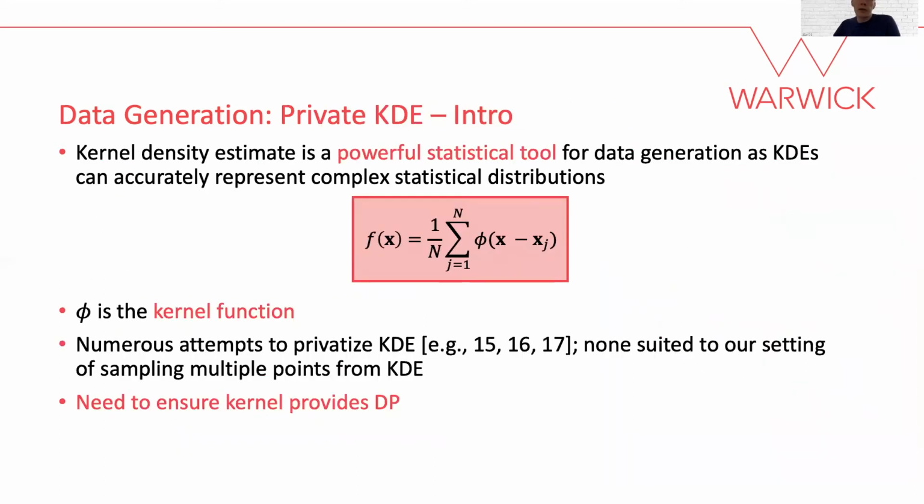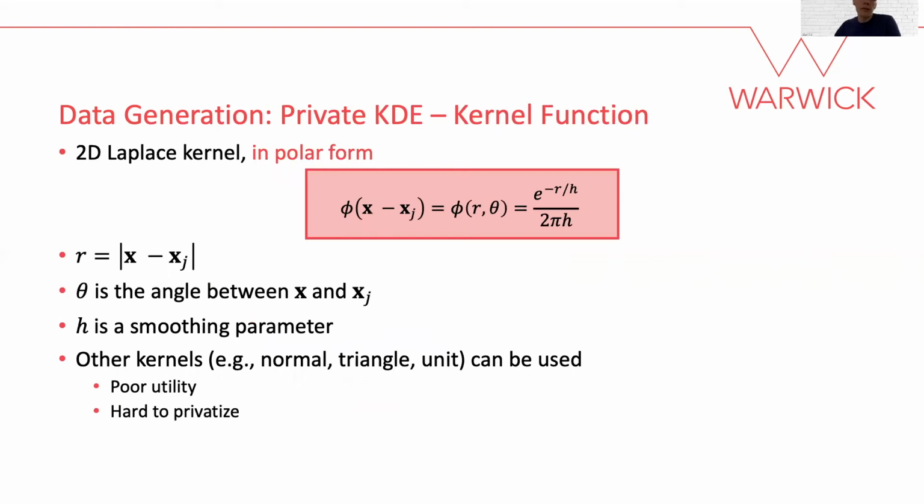Our third data generation approach uses kernel density estimation, which is a powerful statistical tool that can be used as the basis for data generation through sampling. Its definition is shown here, with phi representing the all-important kernel function. Although there have been numerous attempts to privatize KDE before, none are suited to our setting, which requires us to sample multiple points from the kernel density estimate. Hence, we need to define a private kernel function.